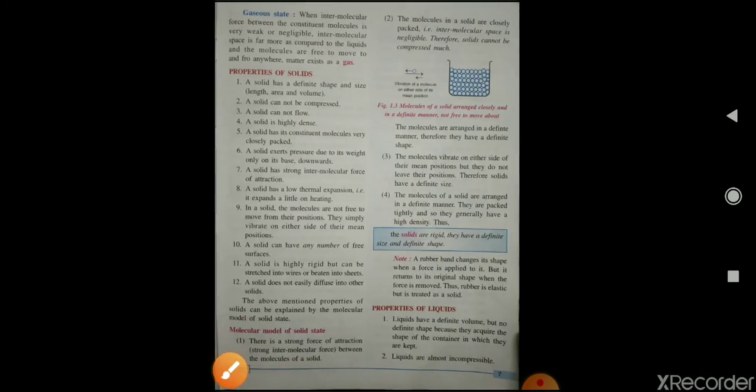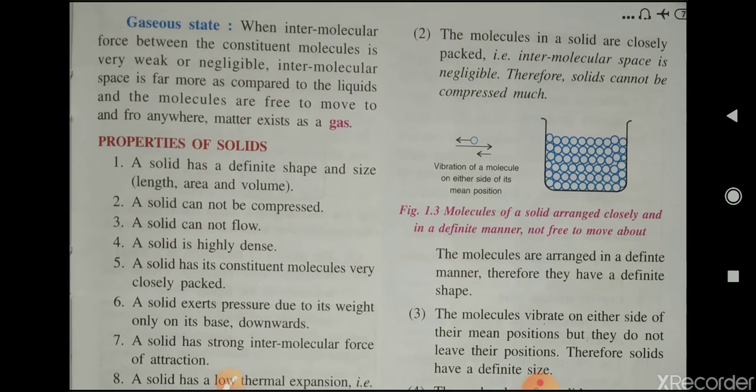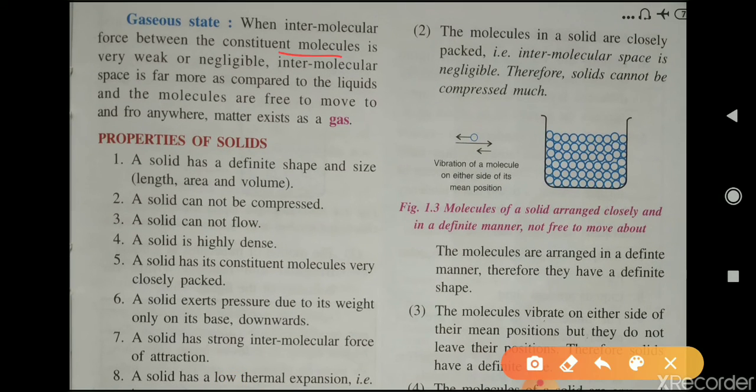Now the gaseous state. When the intermolecular force between the constituent molecules is very weak or negligible, the intermolecular space is far more as compared to liquids, and the molecules are free to move to and fro anywhere. Matter exists as a gas.